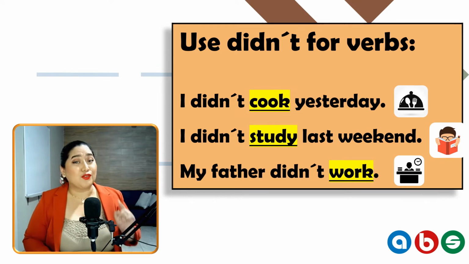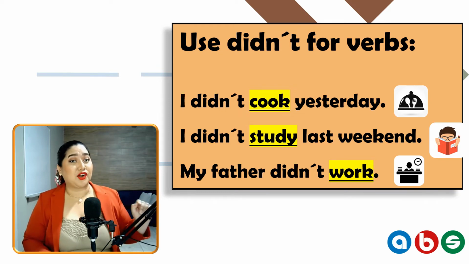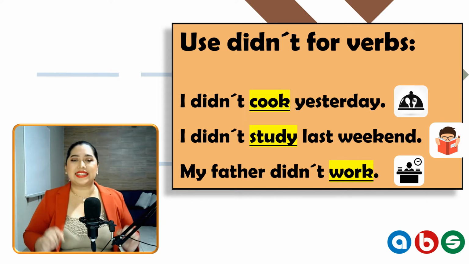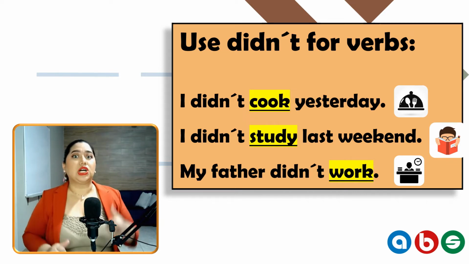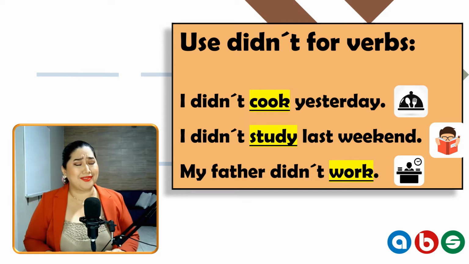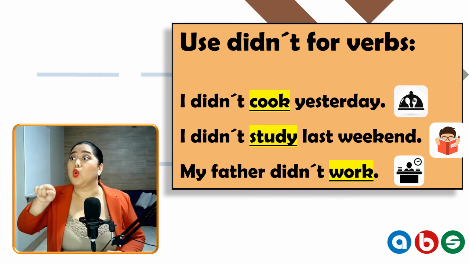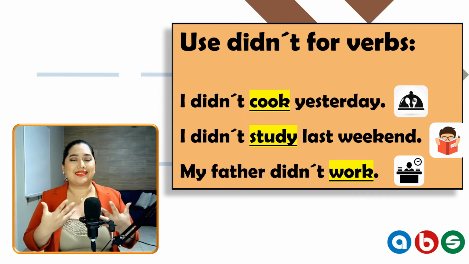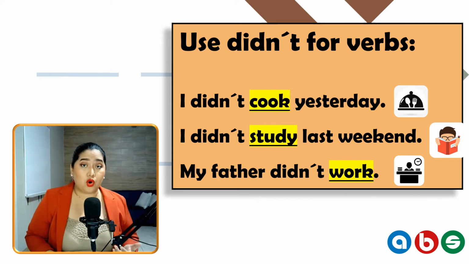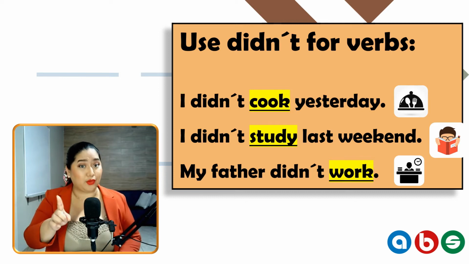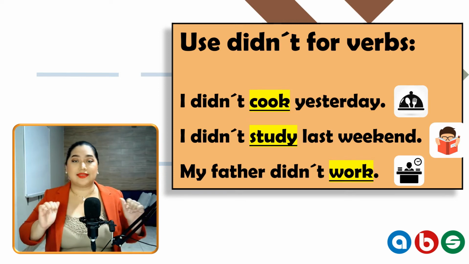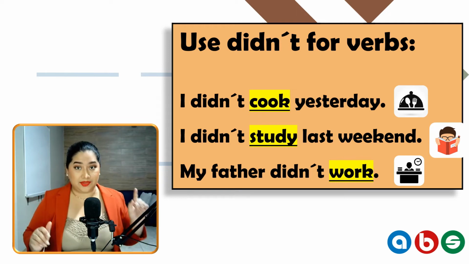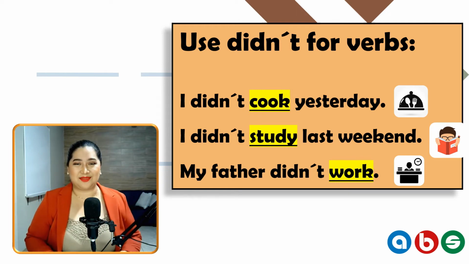And remember, we use the verb in base form. Didn't cook, didn't study, didn't work. So you can't say, oh, I wasn't good yesterday. No, that's wrong. Oh, you were in trouble last weekend. No, we can't mix the verb be, the negative form, with other verbs. Be careful. I didn't cook, I didn't study, you didn't go, we didn't have a shower, etc. Yes? Now let's see the next option.